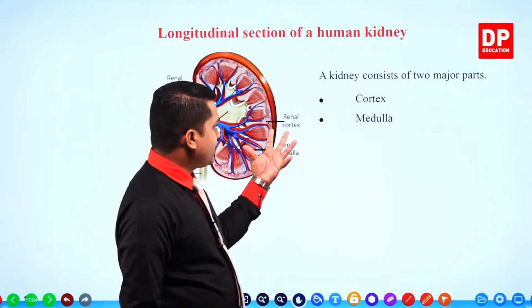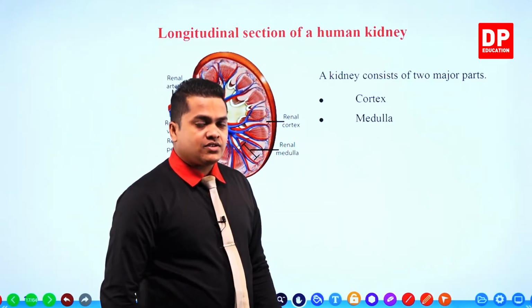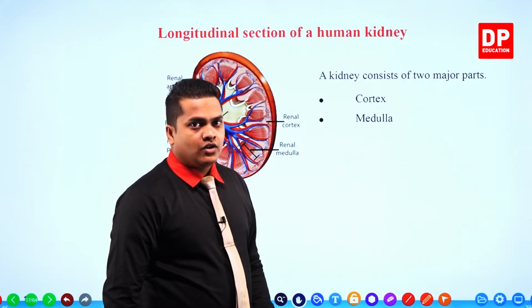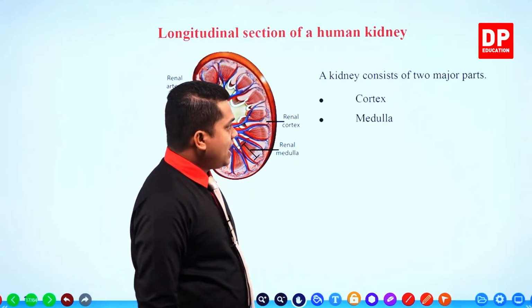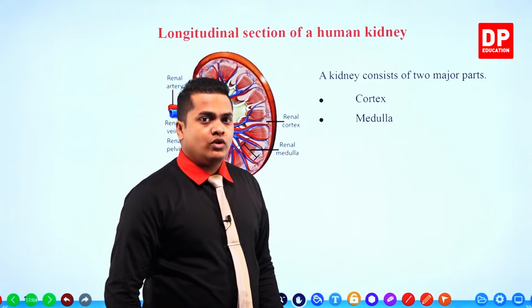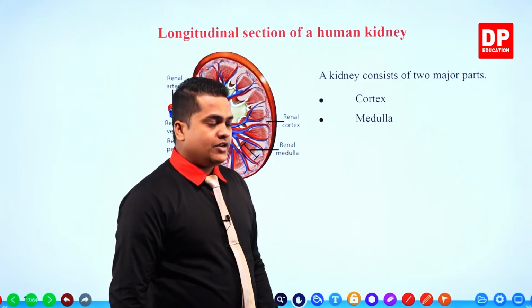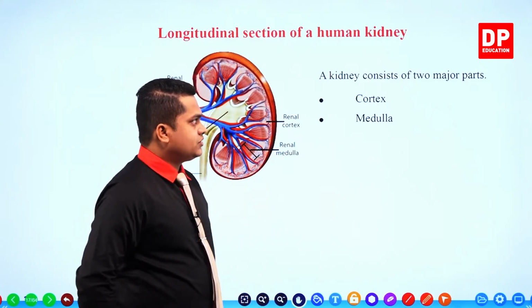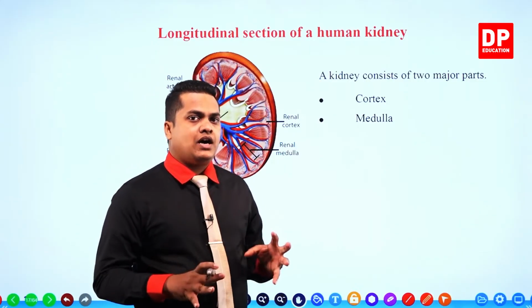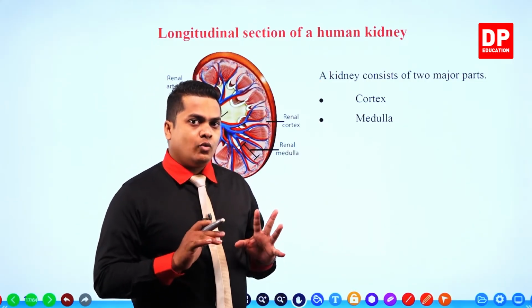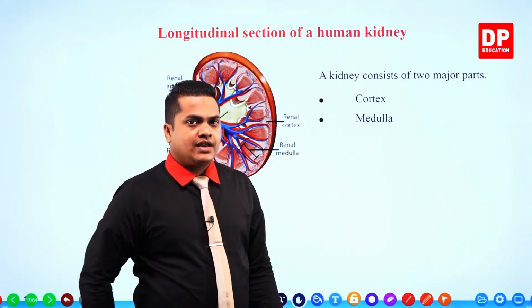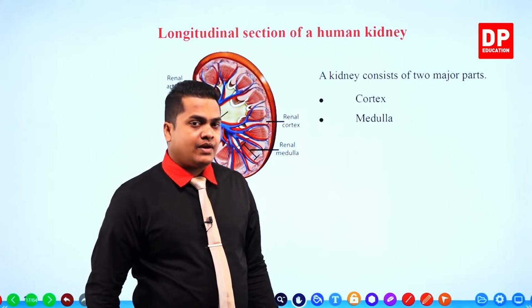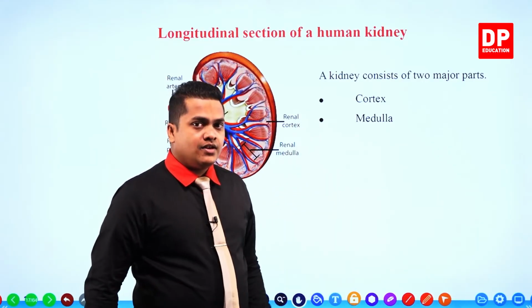We can observe the renal cortex or the cortex of a kidney. Then after that, we can observe the medulla part, right? Renal medulla or the medulla part of the kidney. So within a kidney, there are two major parts, cortex and the medulla.